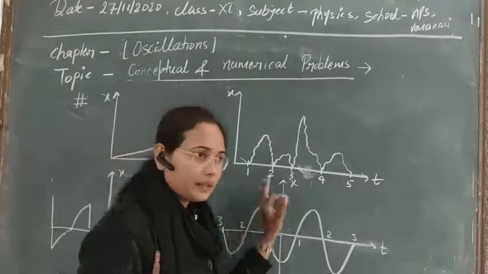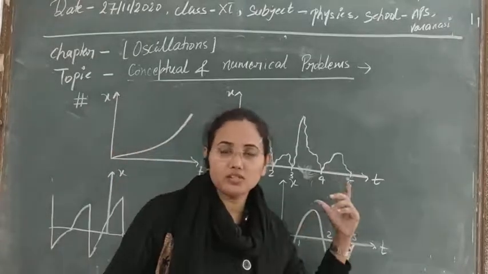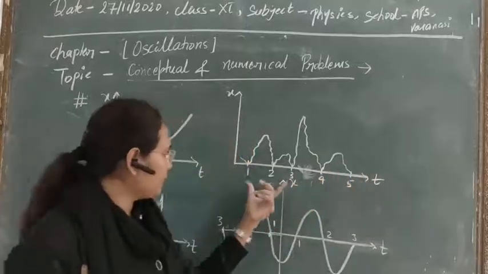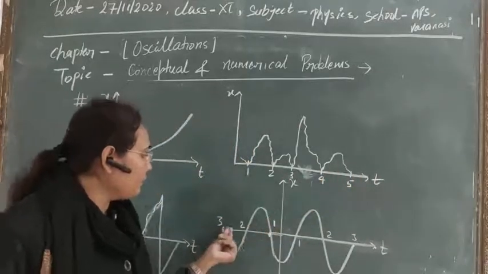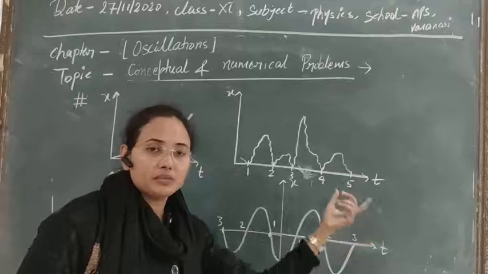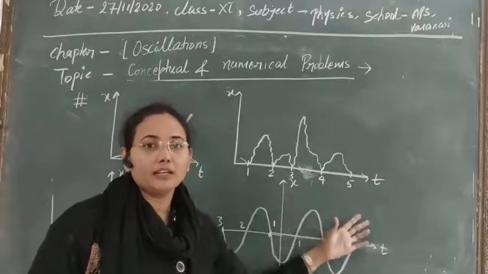We have to categorize them by which motion is periodic, and in some cases I have also given you the value of time here. So what will be its time period? How can we tell it?